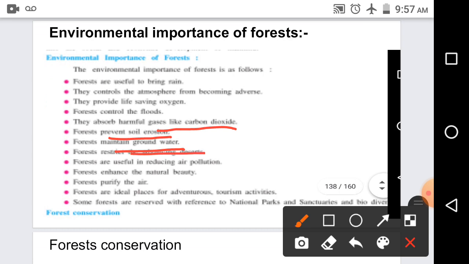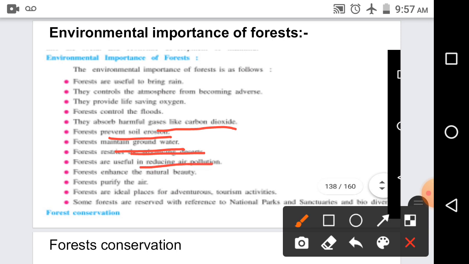Yes, when we are planting more and more trees, it helps to stop the deserts. They will not move ahead, and they will not spoil the land. That is restricting the advancing deserts. Forests are useful in reducing air pollution. How does it reduce? It purifies the air.